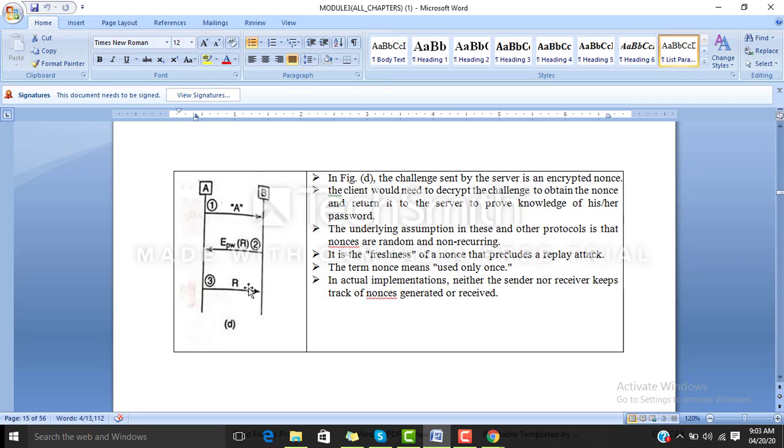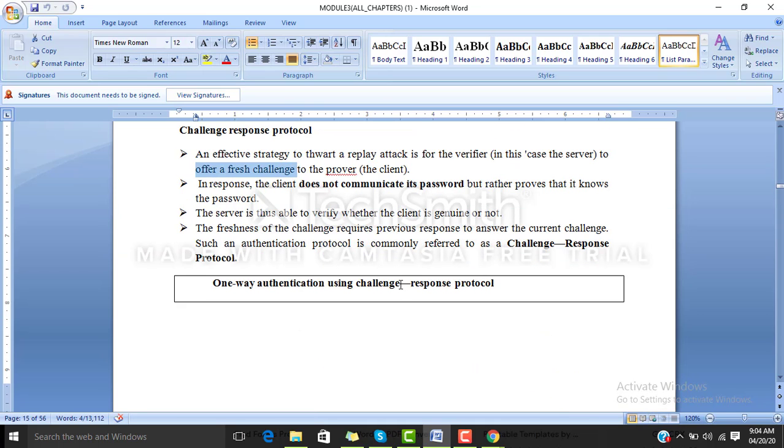If both R's match, that means we can be sure that a replay attack is not happening here. So this is all we have to understand in the challenge response protocol.